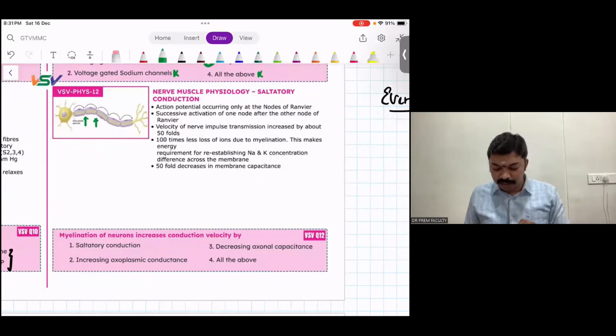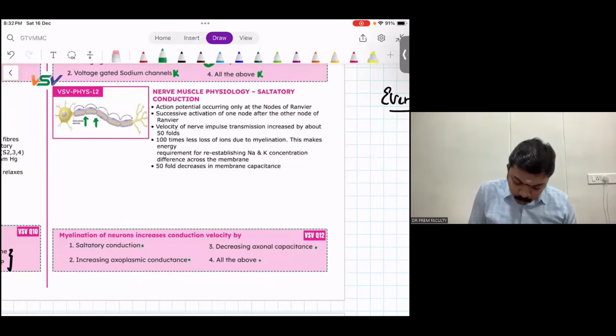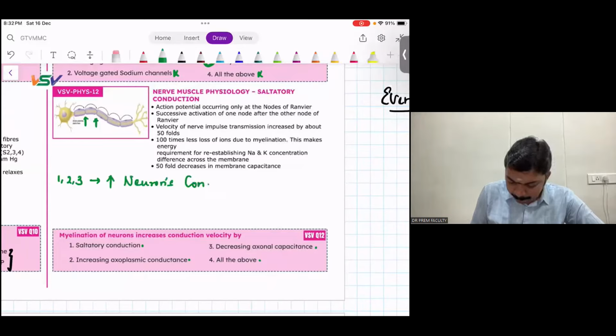Myelination of a neuron increases conduction velocity by saltatory conduction seems to be a right answer. Increasing axoplasmic conductance seems to be right answer. Decreasing axonal capacitance seems to be right answer. And hence, all the above seems to be right answer. The point here is, guys, option 1, option 2, option 3. All the 3 options increase a neuron's conduction velocity.